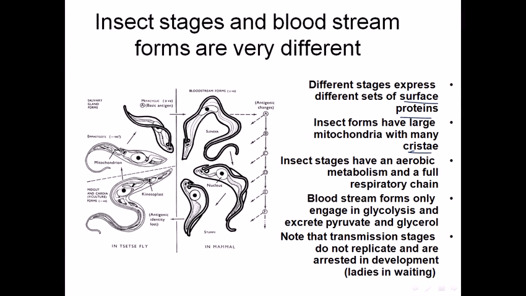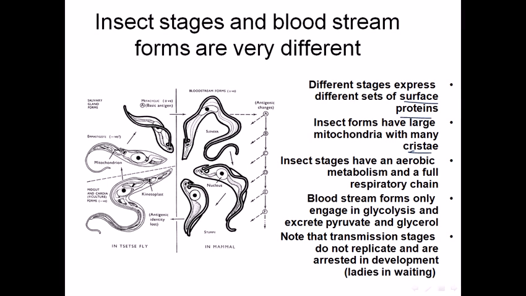And insect stages have an aerobic metabolism and a full respiratory chain. So that's why they are not anaerobic. They are aerobic. That's why they are living in the bloodstream and midgut. So that's the reason that they are not staying in the tsetse fly midgut for a longer period of time, because they won't get enough oxygen there. So that's why they start to come out to the body's circulation systems like blood or the lymphatic system, or sometimes in salivary glands for the septic life, right?